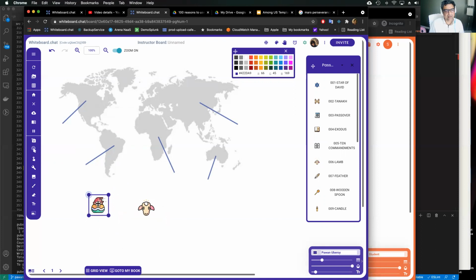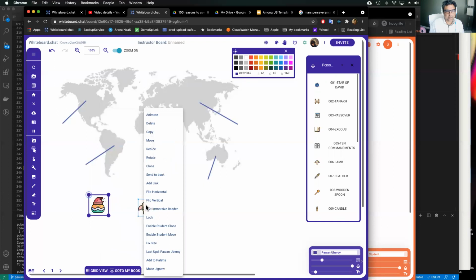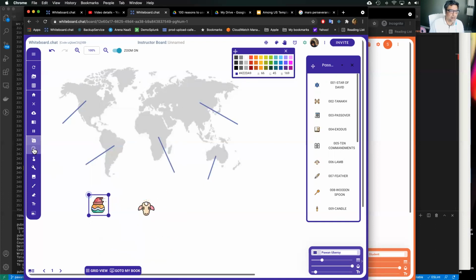The first task is to enable student flow, and then say place the image where you live. Another thing a lot of people ask is how do you resize this when you're typing text? So you just drag the right corner while you're typing and you can make the text box bigger, so it's easier to type longer sentences. Right. So that's the first task.